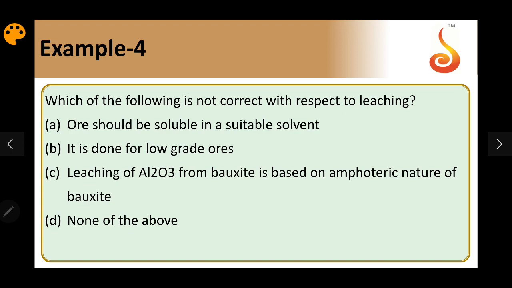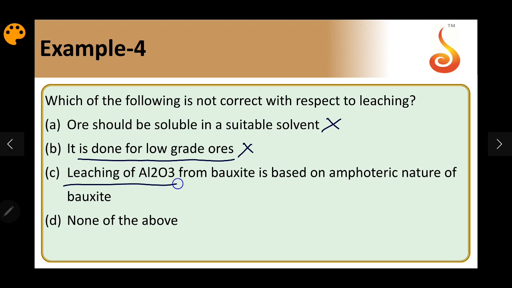So the ore need not be a component which should be soluble in the solvent. So option A is not a necessary condition. It is done for low grade ores. It is usually done for the ores with a higher concentration of the metallic compound, not done for low grade ores. This is also wrong. And this is also not a necessary condition.